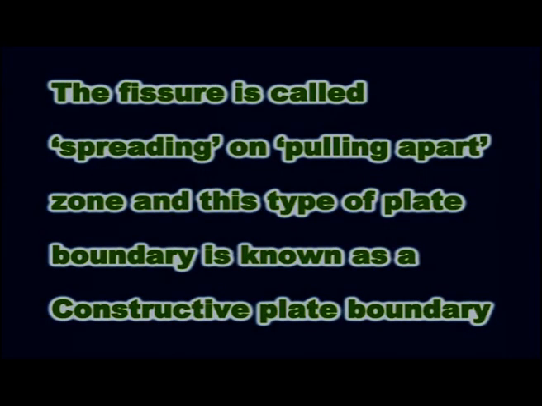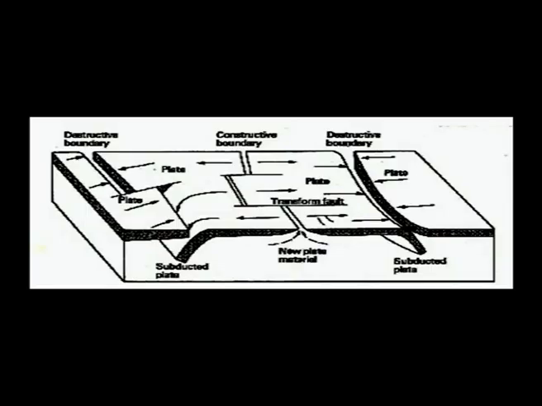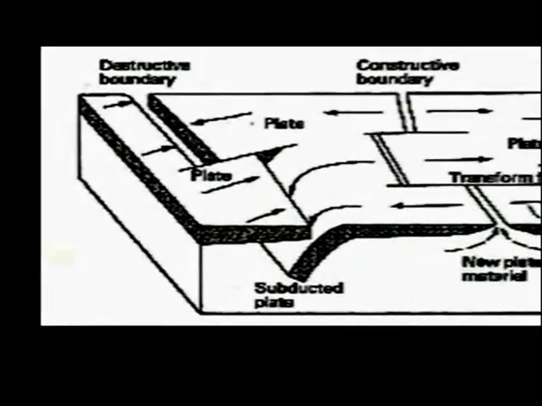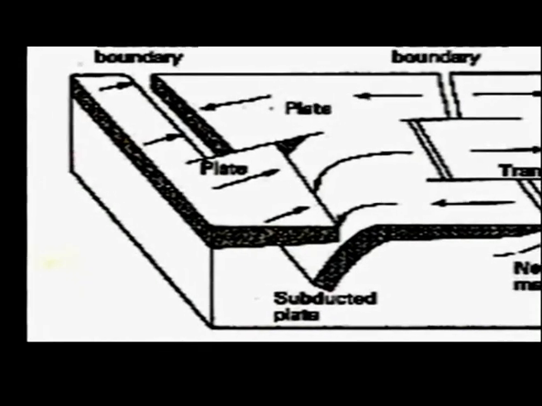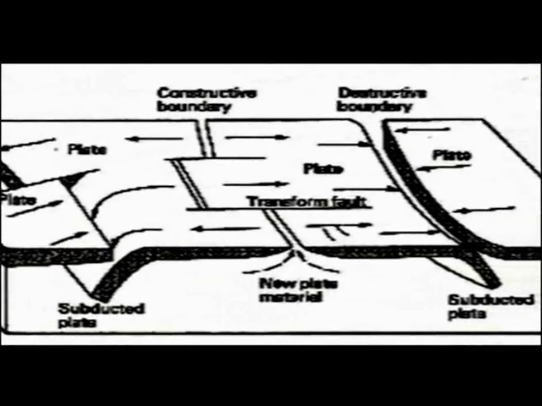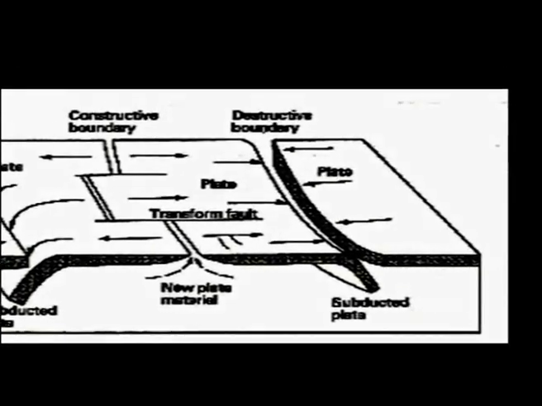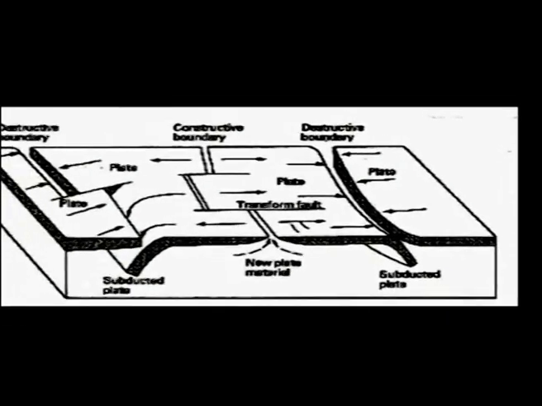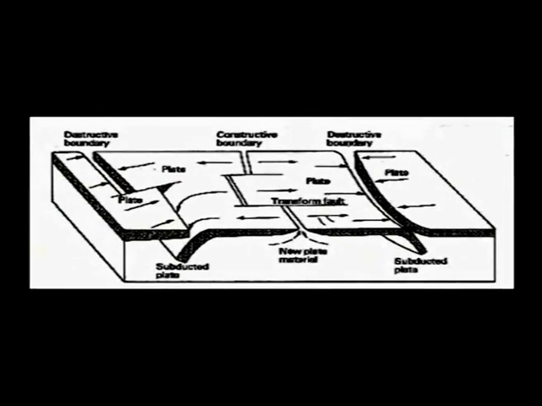The fissure is called a spreading or pulling apart zone, and this type of plate boundary is known as a constructive plate boundary. If you look at figure number 2, you will clearly understand that on the right side you have the destructive plate boundary, and also on the left side you have the destructive boundary, but in between you have the constructive plate boundary. I will give you some more details about these boundaries one by one.